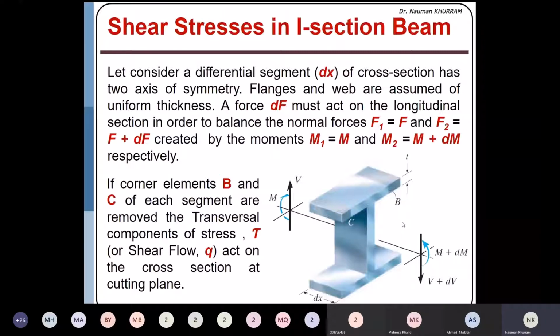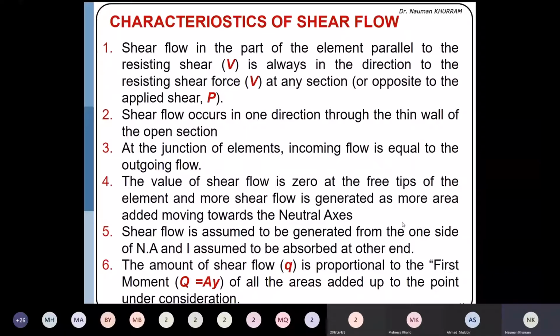So regarding the characteristics of the shear flow. I told you that for the thin wall section, instead of using the concept of shear stress, we are using the concept of shear flow. Why are we using the analogy of shear flow? This word comes from flow, just like water flow. It means that water always flows in one direction. It always originates from one side and is consumed at the other side. In the same way, we can perceive the direction of the shear flow from one part of the section to the other part, that I will explain in the next slide.